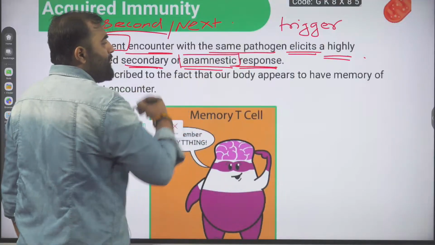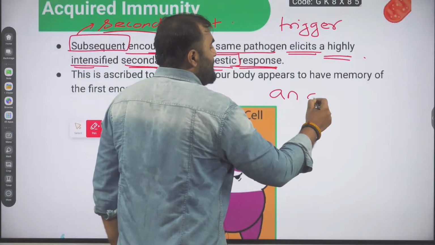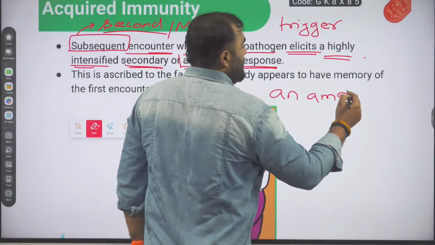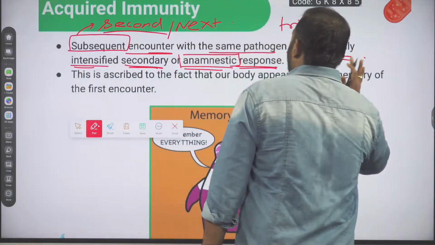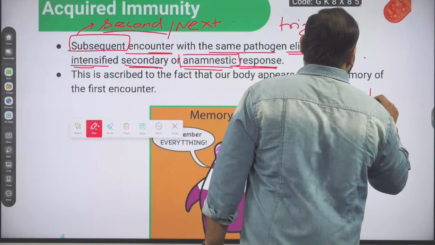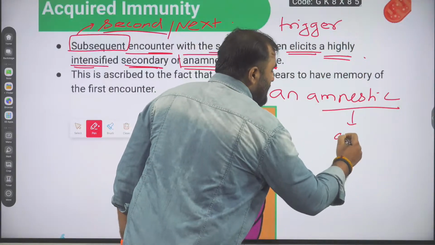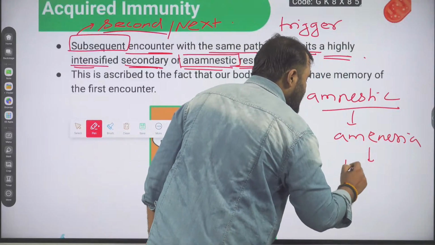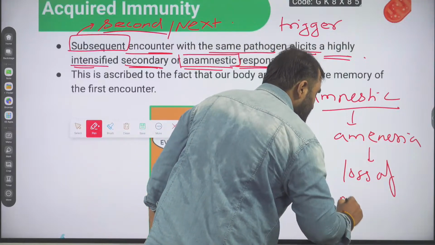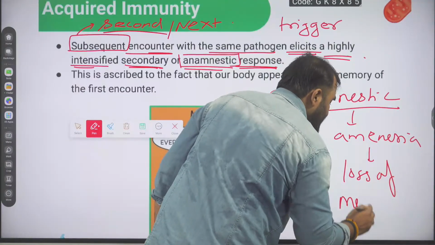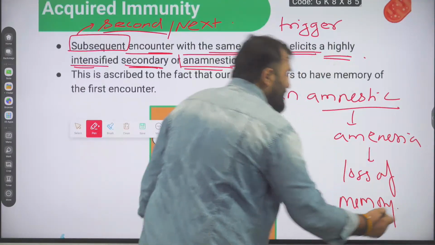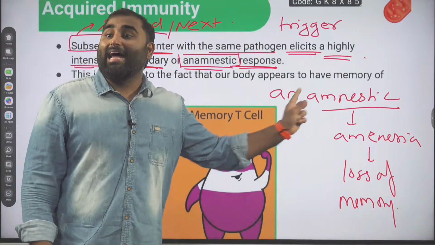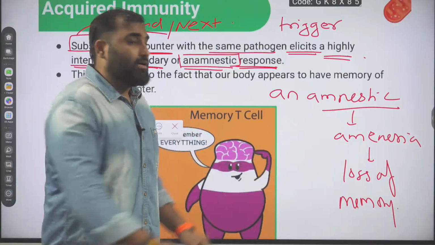Anamnestic is a very important word. Anamnestic. The word amnestic comes from amnesia. Amnesia means loss of memory. But this is anamnestic, without loss of memory.